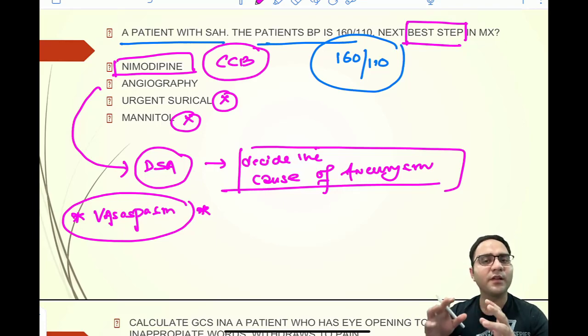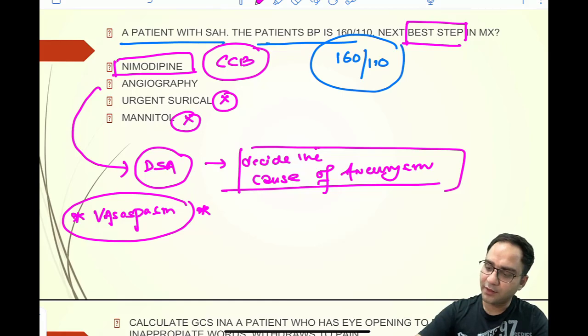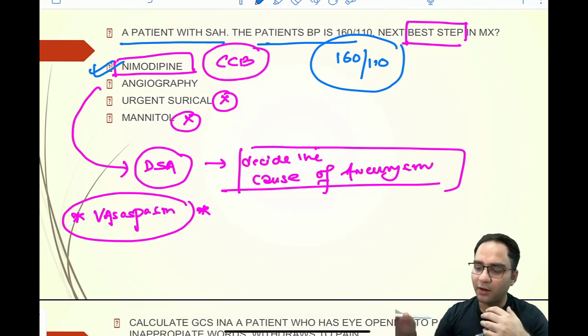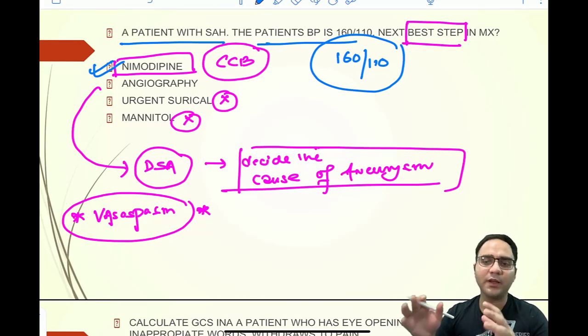The function of nimodipine is to prevent the vasospasm. So your correct answer here would be nimodipine. I think many of you would have a confusion between angiography or nimodipine, but the answer here would be nimodipine.